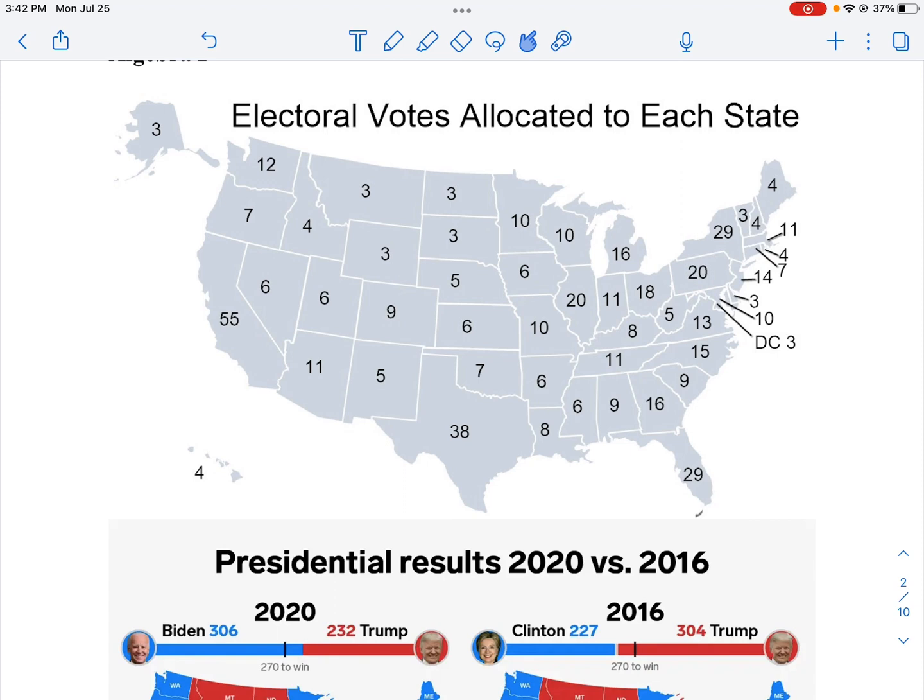You will vote for a slate of electors who are pledged to vote for the president, or your candidate, I should say. So, for example, South Dakota has 3 electoral votes. So when we vote, it's winner-take-all. The only state that is not winner-take-all is Nebraska, the state below us.